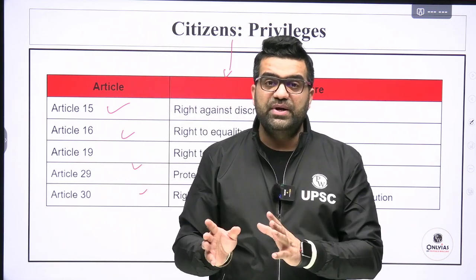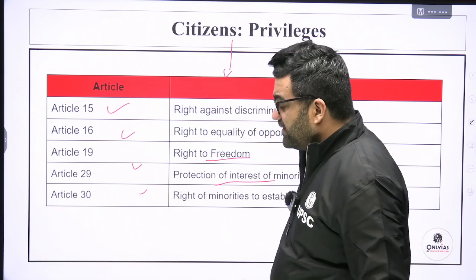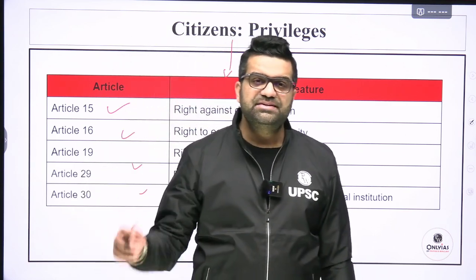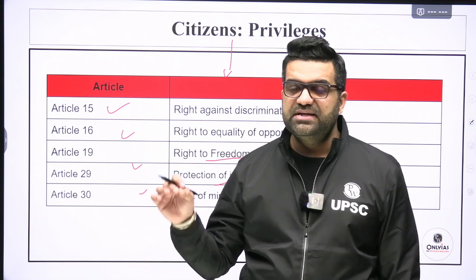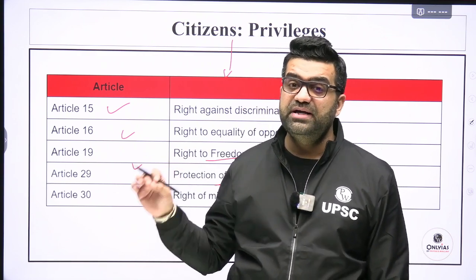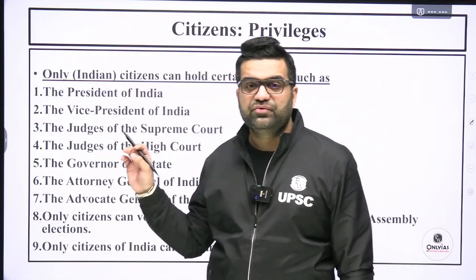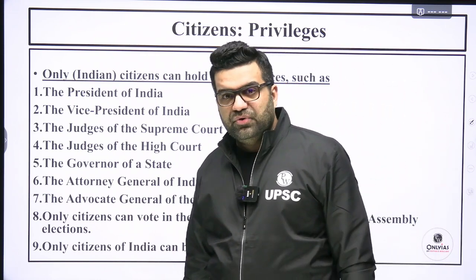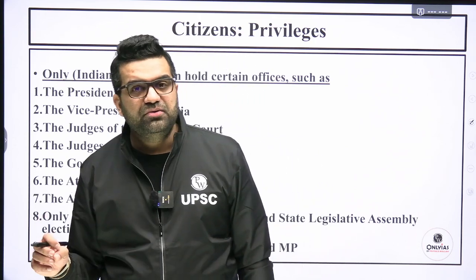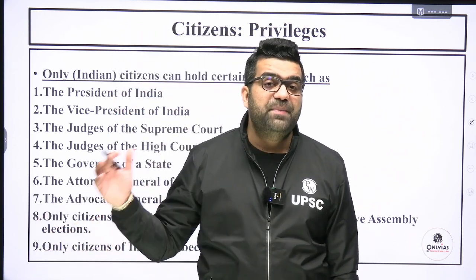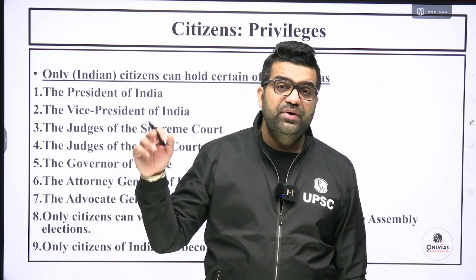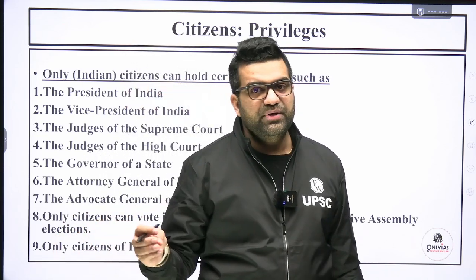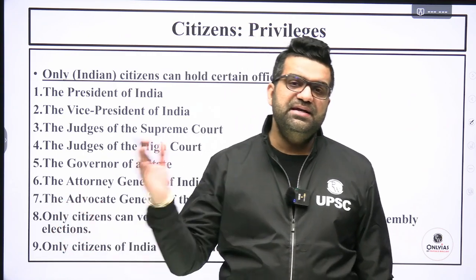Okay, so Article 21. Now, these rights are there. Now, another point is worth mentioning here. Unlike the US, where only the naturally born citizens of US are eligible to contest for the president's election, in India, any naturalized citizen can also aspire to become the president. That is why in US, Elon Musk, if given a choice, also won't be able to contest for the president's office because he is not natural born.